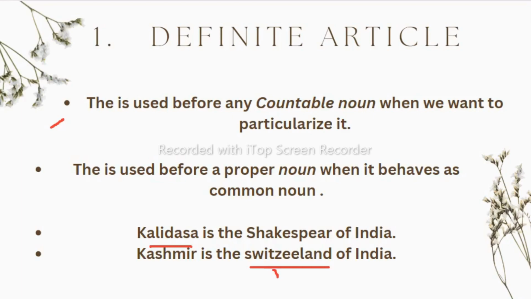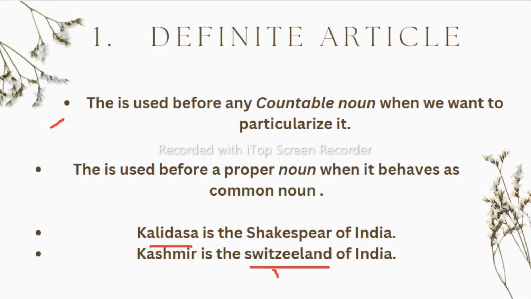And with the directions we have to take the article the. And with religious books, like holy books, the Quran, the Gita, the Bible, we have to use the. And along with standard newspapers or a whole family we can use the, like the Roys, the Khans, the Guptas. Usually if one individual person is there we cannot say the Gupta came, but when the whole family came, at that time we can say the Khans came, the Guptas came.